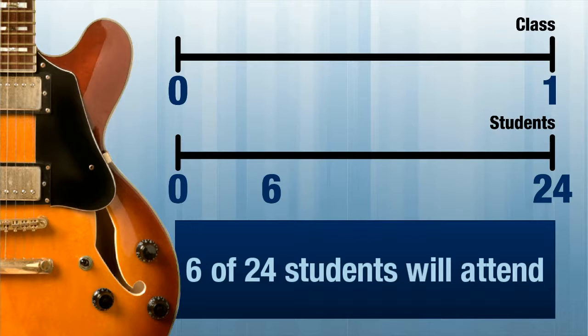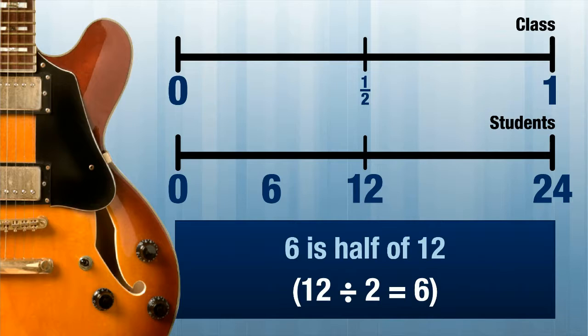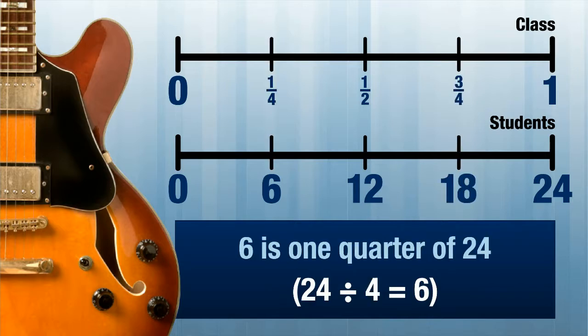This is pretty easy. If there had been 12 students, our fraction would have been half of the 24 students that were in the class. But since 6 is half of 12, and 6 is 1/4 of 24, our fraction must be 1/4.